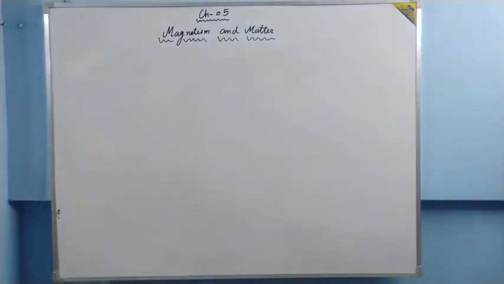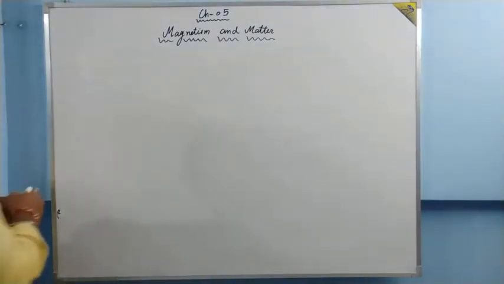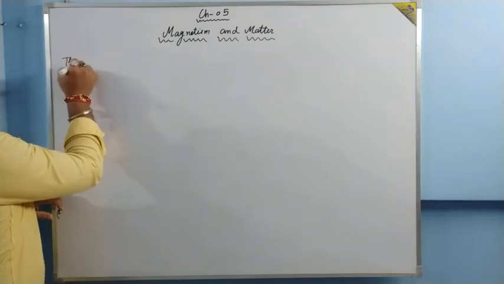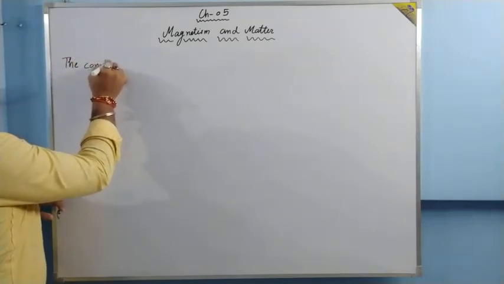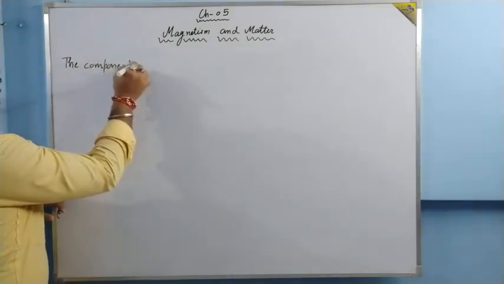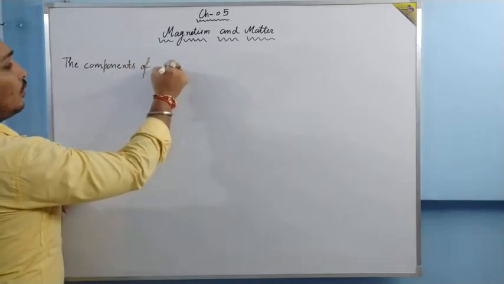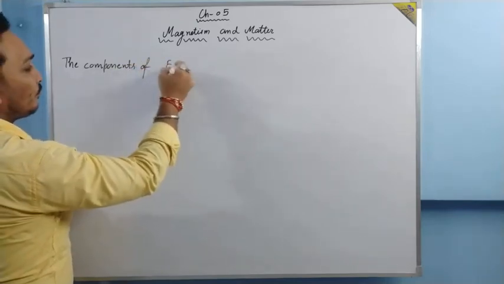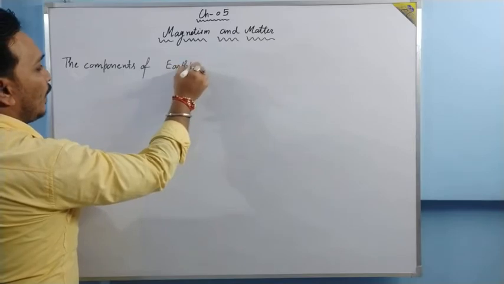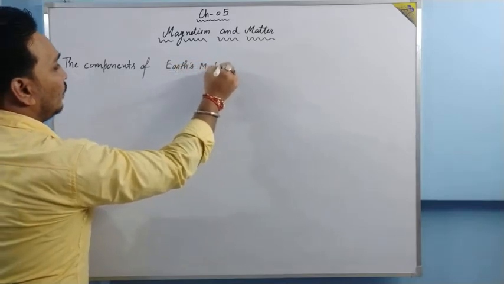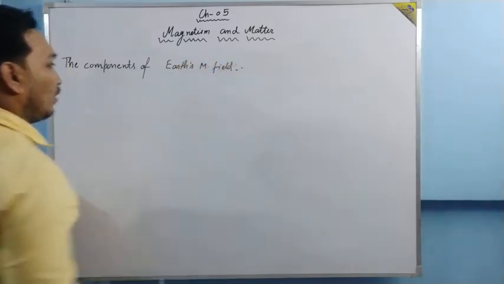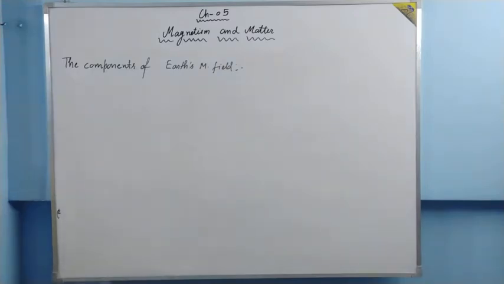The next thing we need to understand is the component of Earth's magnetic field, or Earth's magnetism, you can say.